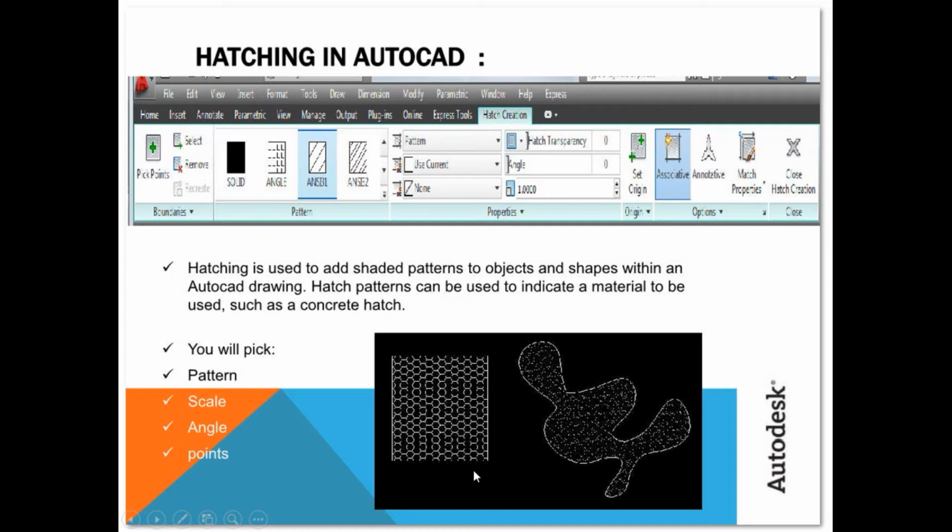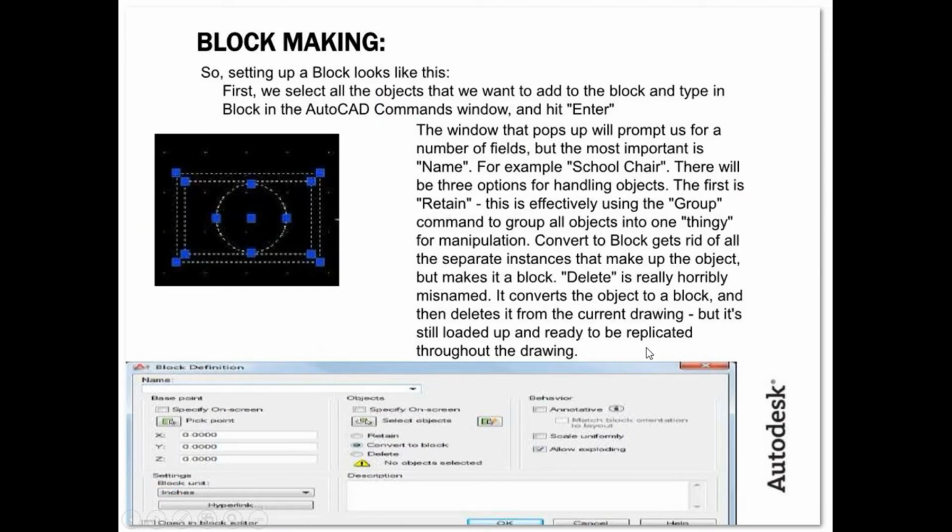You can choose the margins and the boundaries you want. The block is simply an object you draw. You can save it and recall it and insert it in another drawing as a full shape, as one object. You can also modify the object.